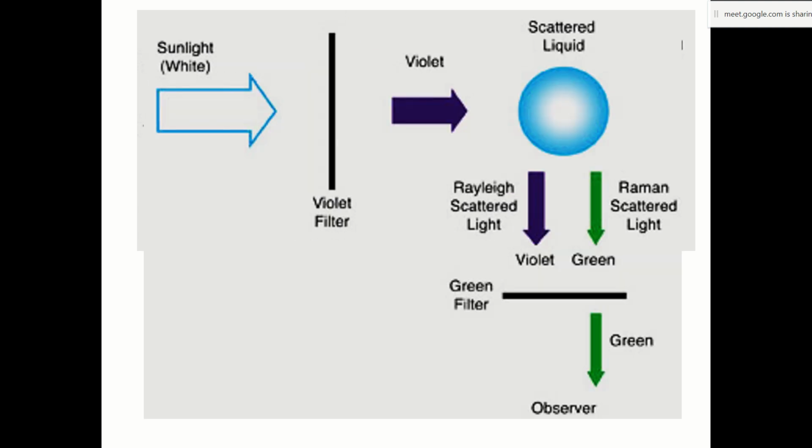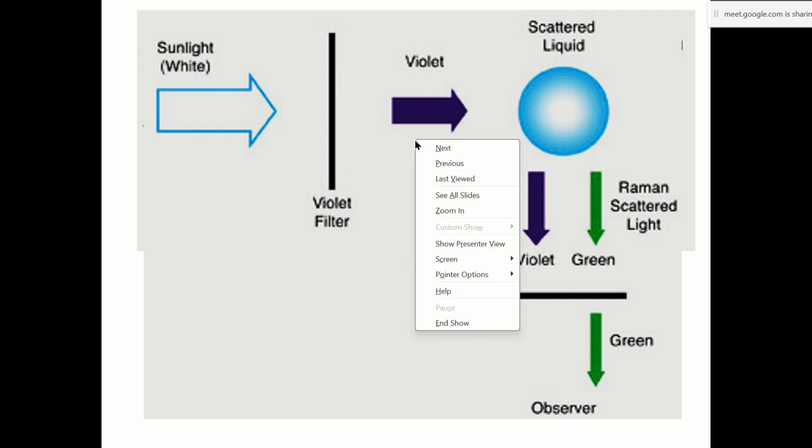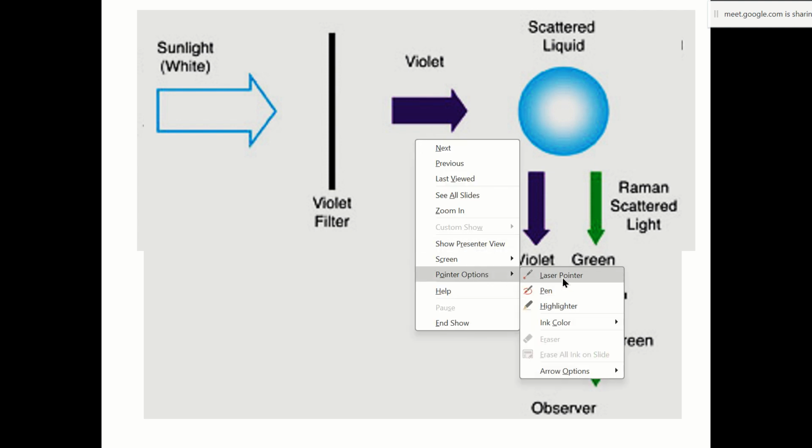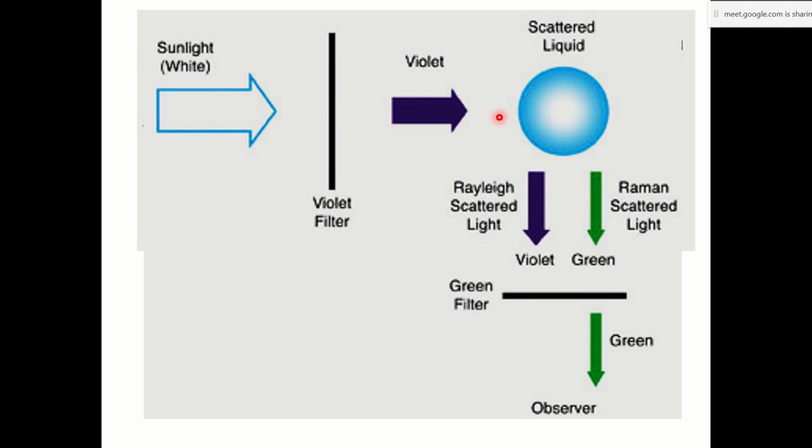And what Raman did: suppose there is white light from sunlight, सूरज से आपको रोशनी आ रही है, इसको आपने violet filter से पास किया, only the violet is allowed to pass through, and when this light is allowed to pass through, it is made incident upon this liquid sample that was placed.